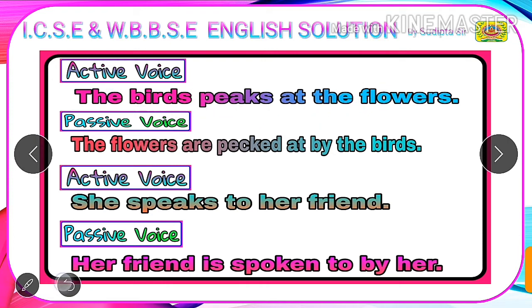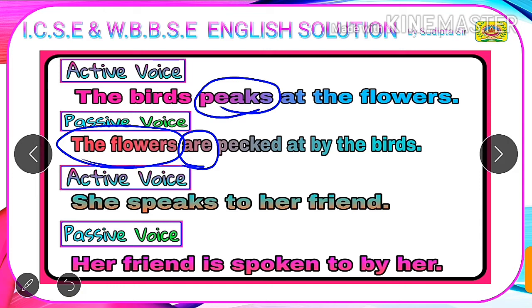After it, we need to check the verb given in active voice. The main verb we will check. Here the main verb is picks, so it is in simple present tense. As it is in simple present tense, we need to find out one of the to be forms in simple present tense according to our new subject. As our new subject is plural, and we know that the to be forms of simple present tense are am, is, and are, we have chosen are here.